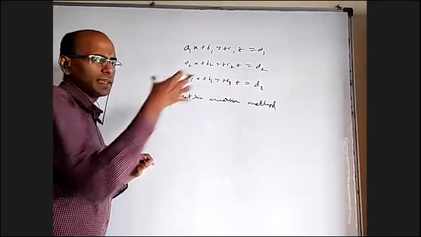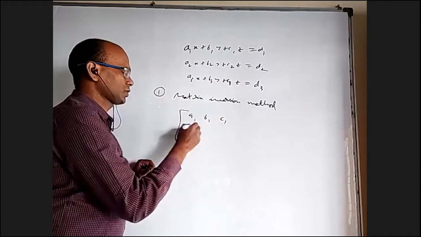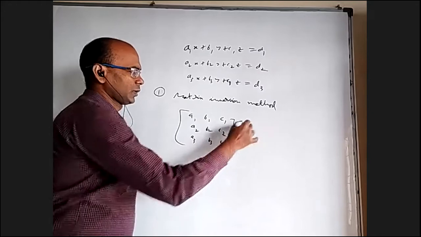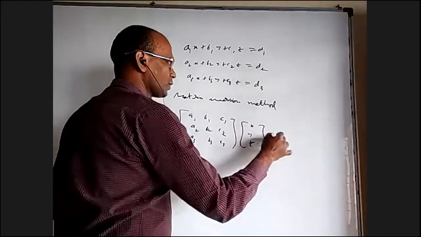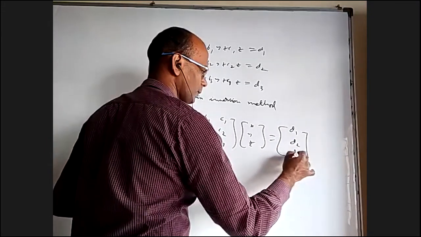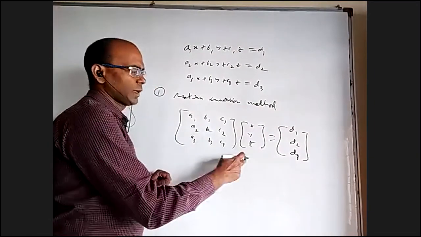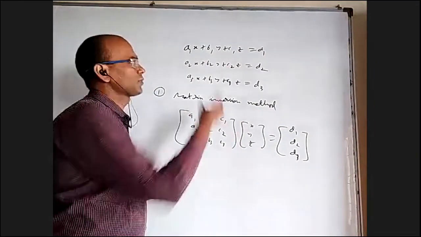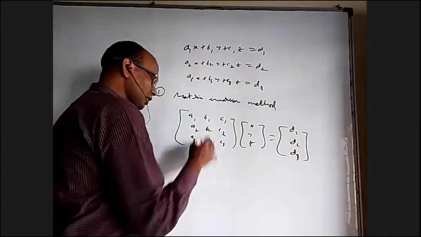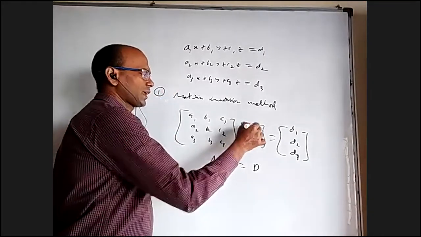First of all, this can be written in matrix form. How? You can write all the coefficients as a 3 by 3 matrix: a1, b1, c1, a2, b2, c2, a3, b3, c3, into x, y, z, is equal to d1, d2, and d3. When you multiply these two and then equate the corresponding elements, we'll get these three equations back. So writing these three equations in matrix form is this. I'll call this matrix A, this is matrix X, this is D. And our job is to find x, y, z.